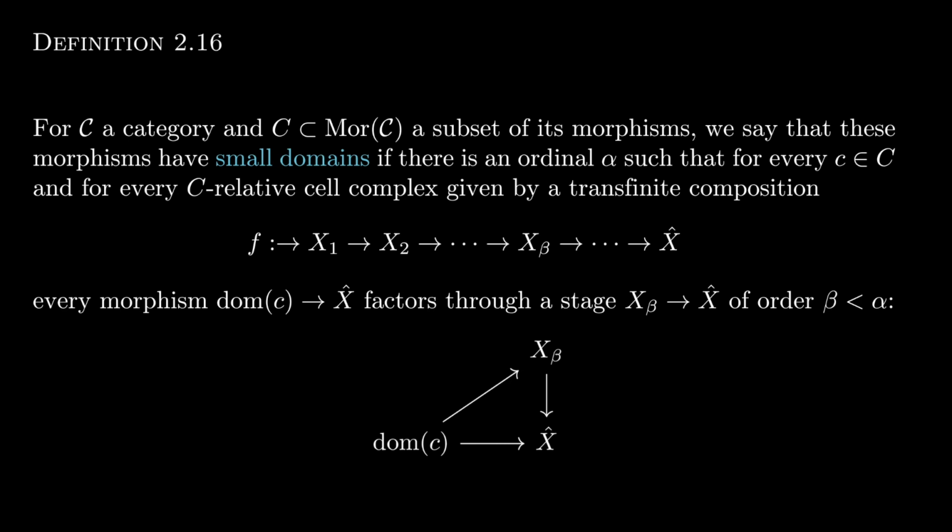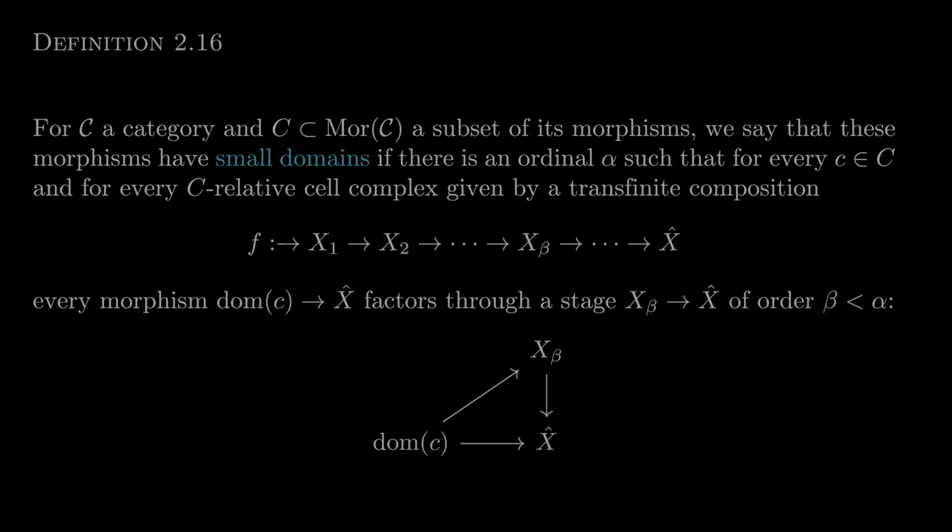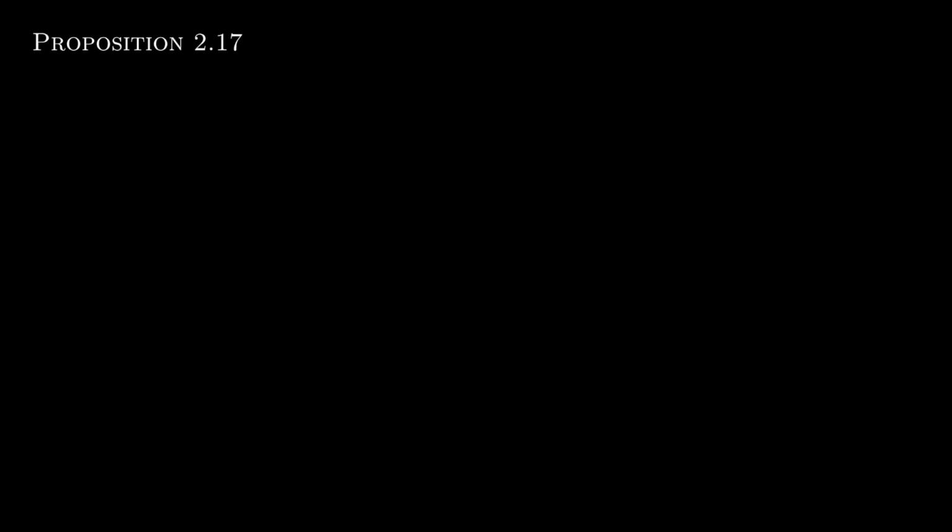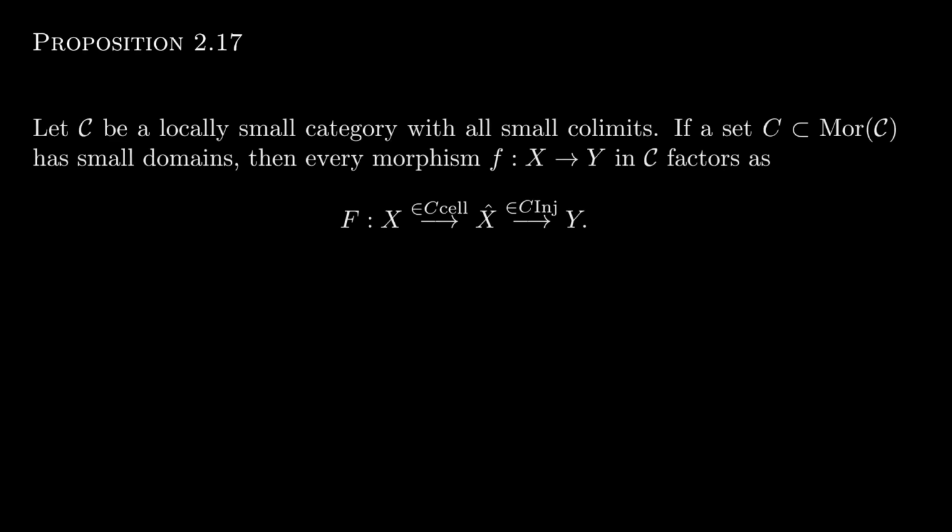So back to our previous example, this would give us that since every morphism from dom C to X1, for example, factors through X to X1, we don't lose any generality by defining that middle morphism from dom C to X1 as the composition. So with this requirement, our previous discussion proves that we can factor any morphism as a C relative cell complex followed by a C injective morphism.